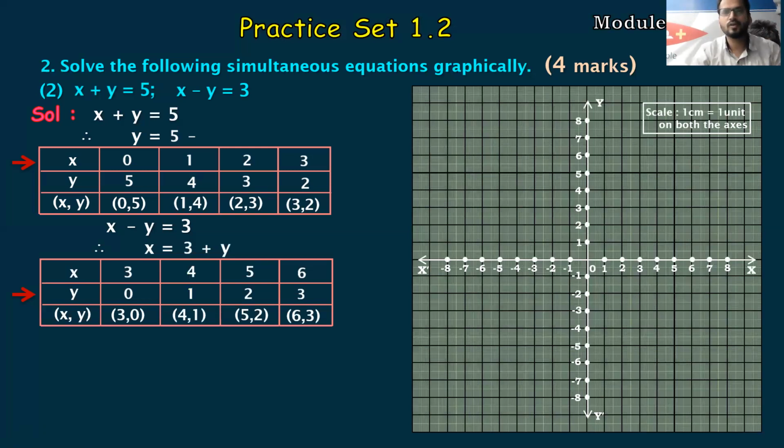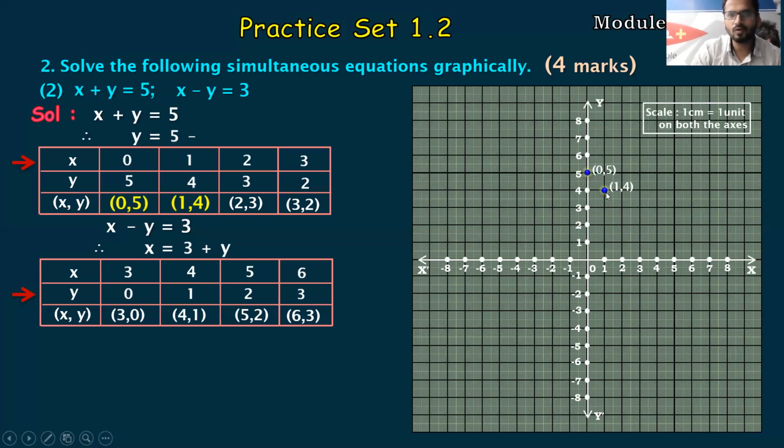In the graph, first of all, you have to draw the axes, x-axis and y-axis. Fine. Numbering and all, I hope you are very much aware. Now, let's plot the graph. So first is 0 comma 5. 0 is at the origin and 5 on the y-axis. See over here, so this is my first plotting. Then 1 comma 4. 1 on the x-axis and 4 on the y-axis.